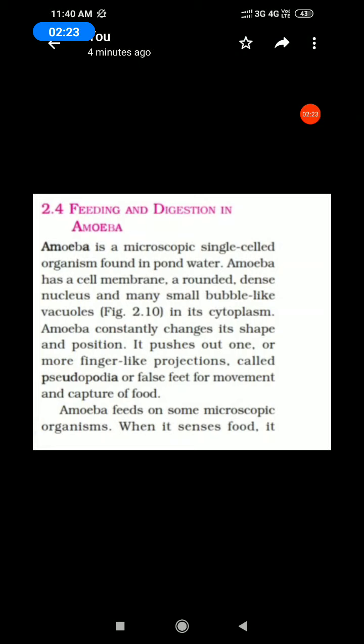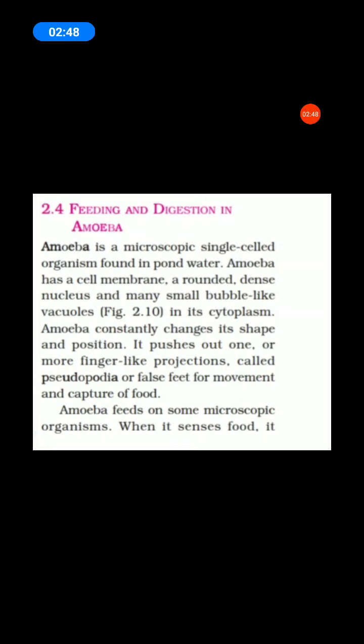Students, underline the word finger-like projection. It pushes out one or more finger-like projections called pseudopodia. Underline the words pseudopodia or false feet for movement and capture of food. Amoeba feeds on some microscopic organisms. Underline the word: amoeba feeds on some microscopic organisms.